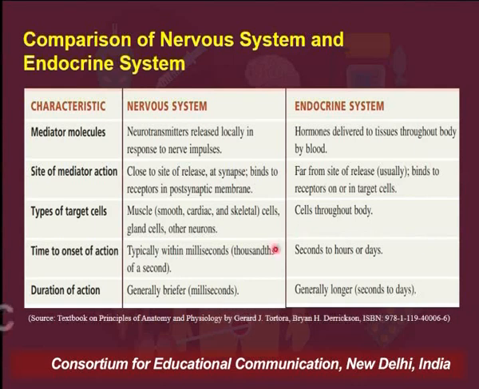Very importantly, the nervous system, basically the neurotransmitters, typically work within milliseconds. So the action is quite quick for the nervous system. But for the endocrine system, the action of hormones varies. It may act in seconds, it may act in hours, or even in days. The other thing is that the duration of action of neurotransmitters is very brief. But the hormones generally take a longer duration to act. Some of the hormones may act within seconds also, but some may take several hours to even days.